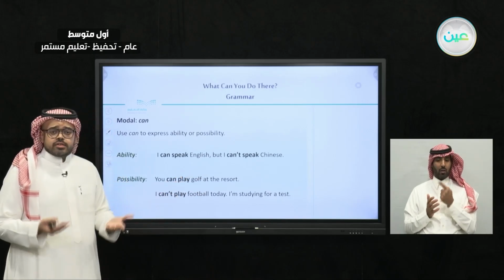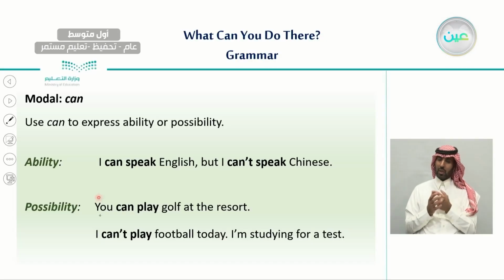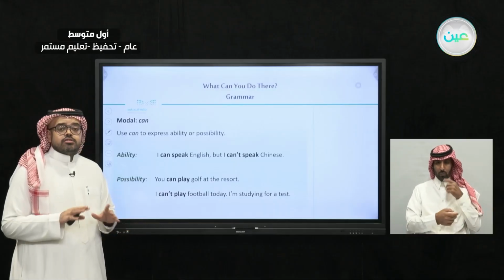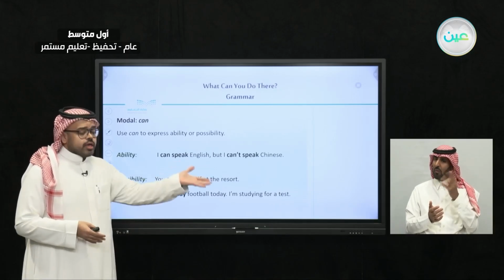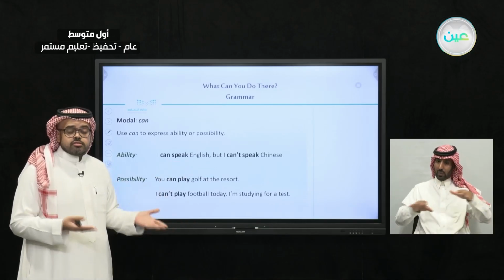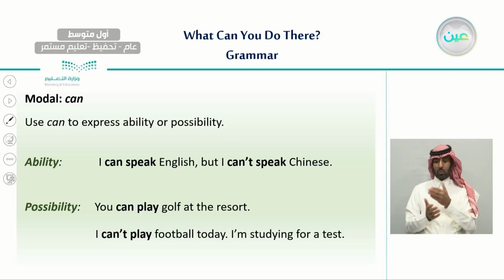Now, what about possibility? For example, you can play golf at the resort. So here can is not expressing ability, it's expressing possibility. It is possible that you play golf at the resort. This is possible. Also, the other example, I can't play football today.